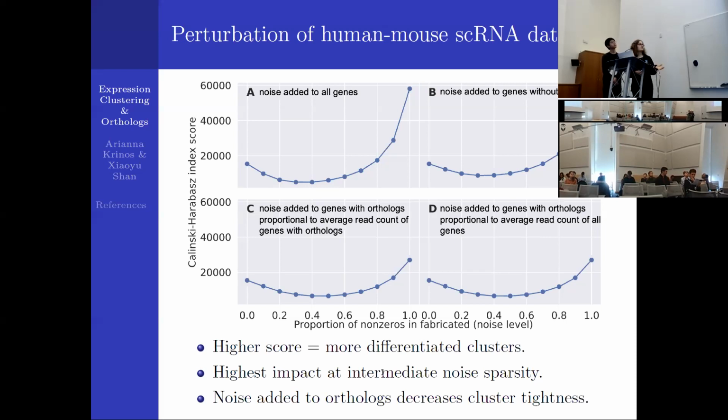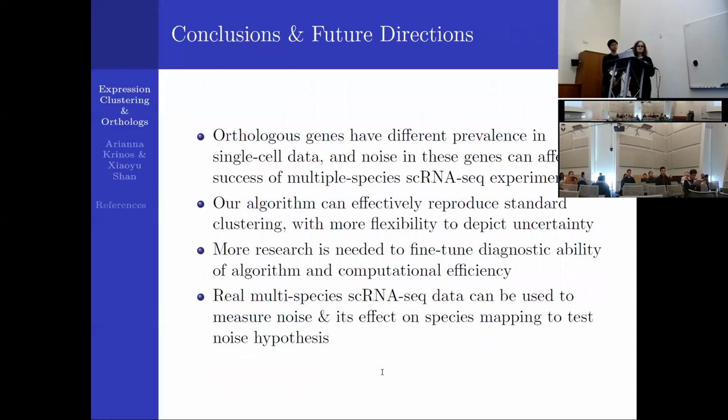But you also see very clearly from the top and the bottom, looking at the relative scaling of these, that if you're adding noise to genes with known orthologs, that causes a lot less differentiation of clusters, indicating that the high expression levels and the importance of these highly conserved genes with known orthologs in other species has more of an impact on whether we can separate out the two organisms. So basically the takeaway here is that using single cell mixed species data, considerations in terms of orthologous genes might be more important than non-orthologous genes.